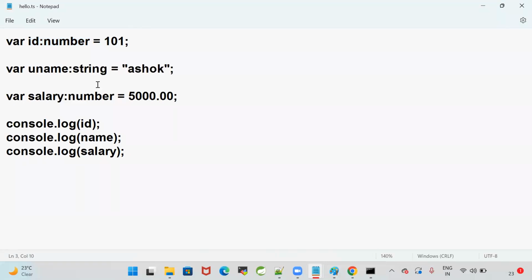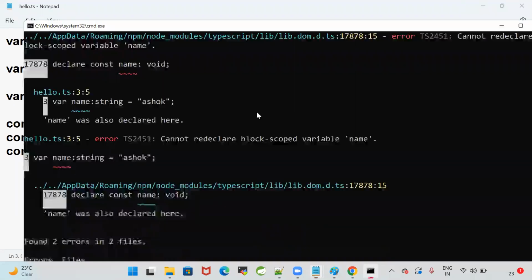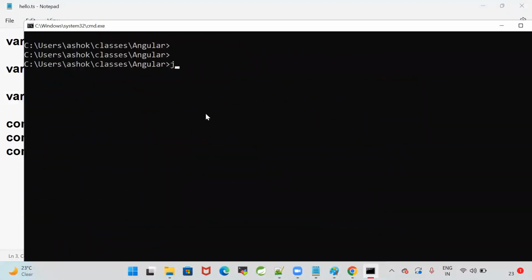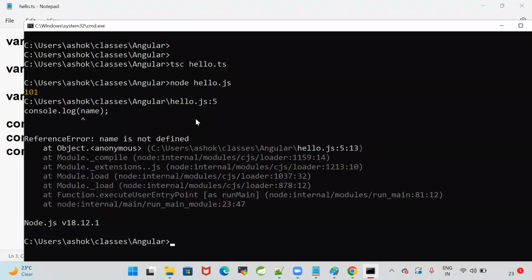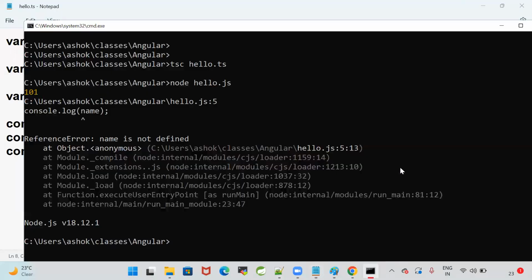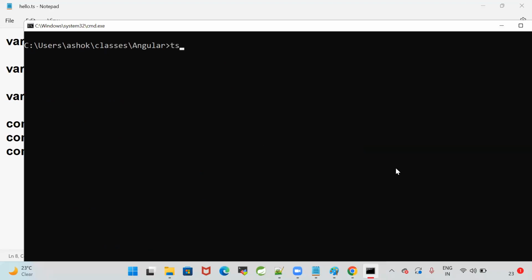Username, id, username and salary. Constant void. Okay, TypeScript space hello.ts. Then node space hello.js. Yes, here it is, username. Compile once again.